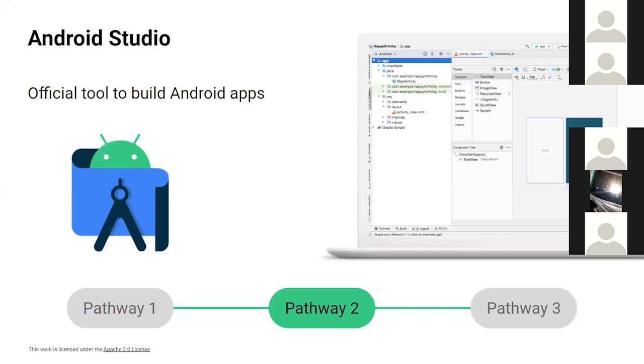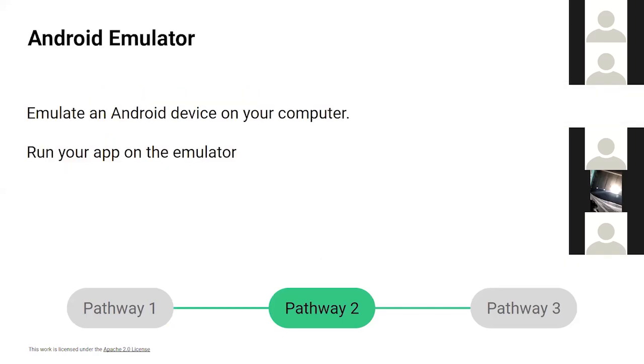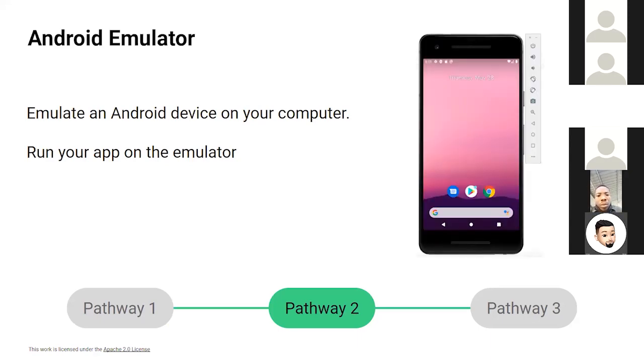Once you install Android Studio, you can also install the Android Emulator, which you can do directly through Android Studio itself. Using the Android Emulator, you can run your Android device on your computer. So you can run your app on the emulator itself. It is also a nice feature that you can take up. You can also use the Android Emulator, or you can use a USB cable. Both work. You can use either of them.